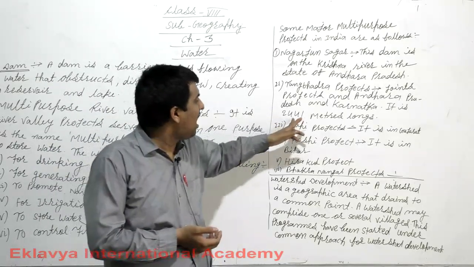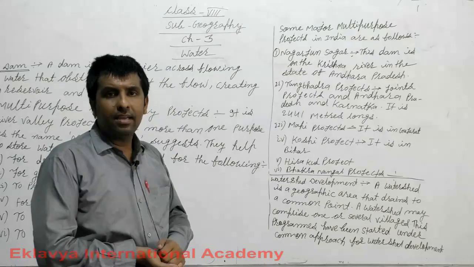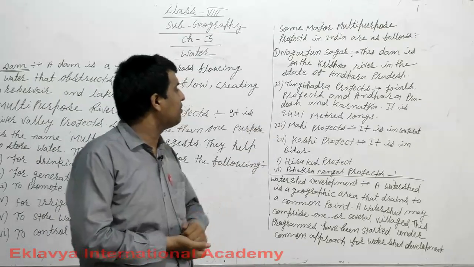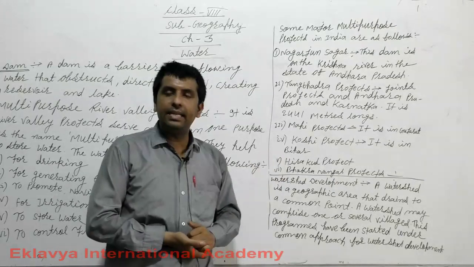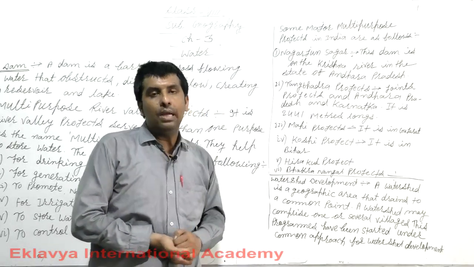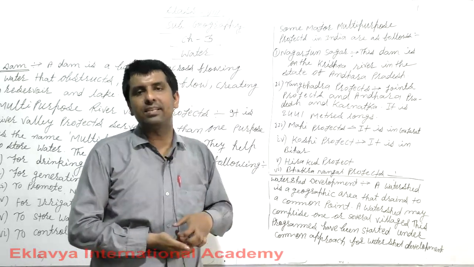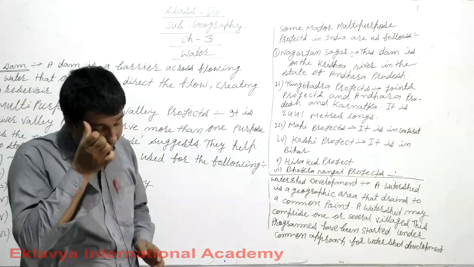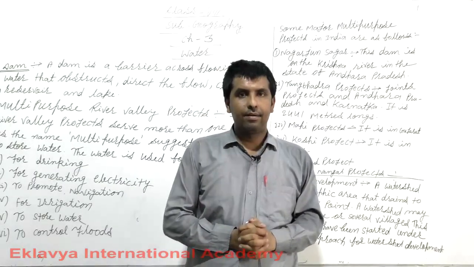Its height is 350 meters and it is 2441 meters long. Third, Mahi project, it is in Gujarat. It is very useful for Gujarat people. It is very useful for generating electricity and storing drinking water. Understand? Now for Kosi project, you know very well that Kosi river is known as the sorrow of Bihar.